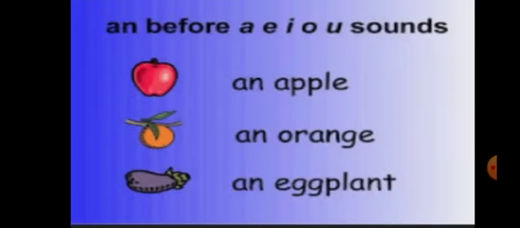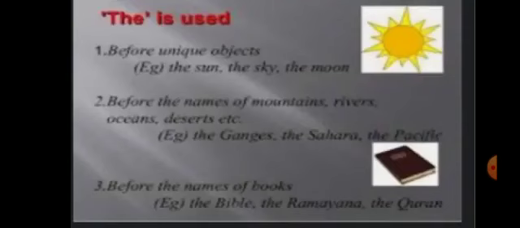And before the vowel sounds A, E, I, O, U, we use an before nouns that start with vowels. The is used before unique objects: the sun, the sky, the moon, before the names of mountains, rivers, oceans, deserts. For example, the Ganges, the Sahara, the Pacific. Also before the names of books: the Bible, the Ramayana, the Quran.